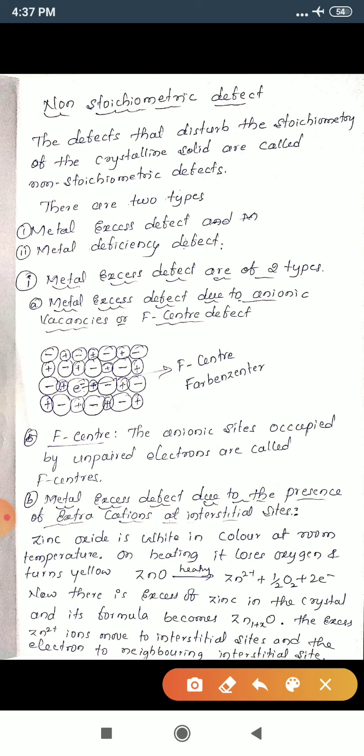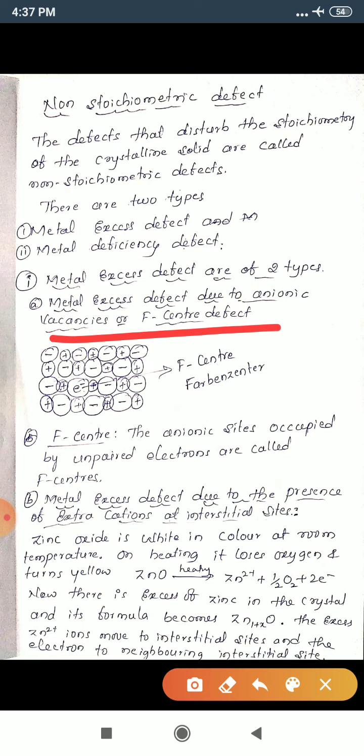As a result, the crystal has an excess of sodium, meaning cations. The electrons absorb radiation in the visible region and undergo transition. As a result, flame colors are seen. This defect is useful to identify some metal ions in qualitative analysis. Excess of sodium in NaCl gives yellow, excess of lithium in LiCl gives pink, and excess of potassium makes KCl crystal violet. So this is about the metal excess defect due to anionic vacancy.